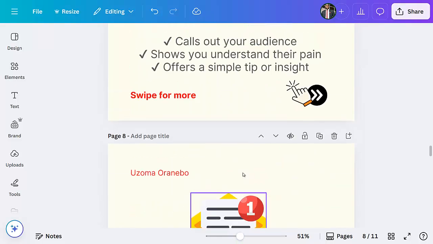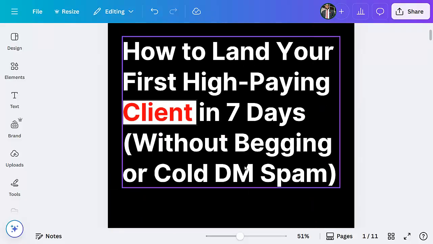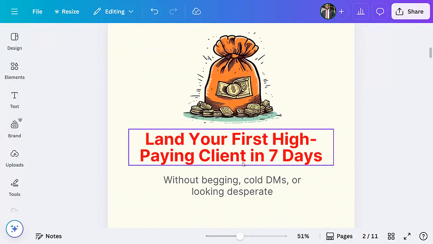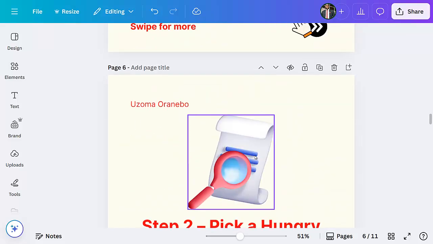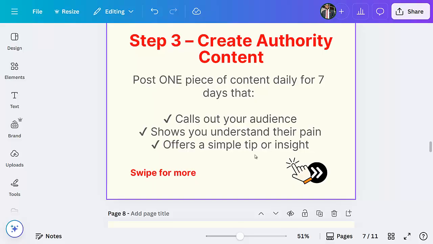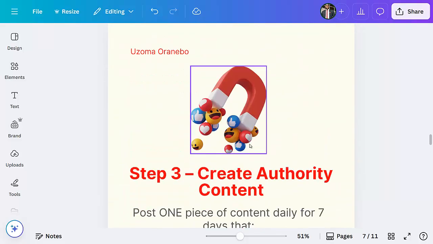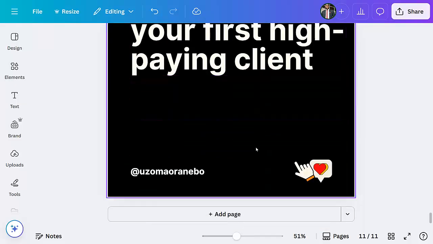So you can see the number one thing, land your blah blah blah, then swipe, land your first client, blah blah blah, without begging again. You can see all these things was done by the intelligence of Canva and the intelligence of ChatGPT. So I want to advise you that never neglect these two AI tools. The people that use these AI tools will print a lot of money in these times.